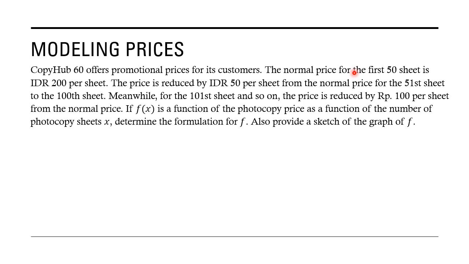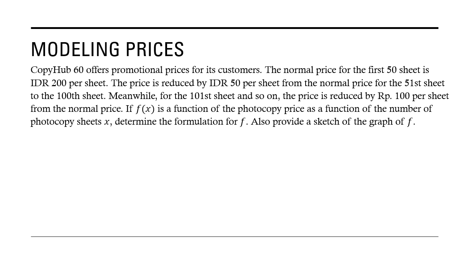So how much do we have to pay if we copy 10 sheets? 10 times 200, because the price is 200. f(x) is the photocopy price as a function of the number of photocopy sheets. Determine the formulation for f.